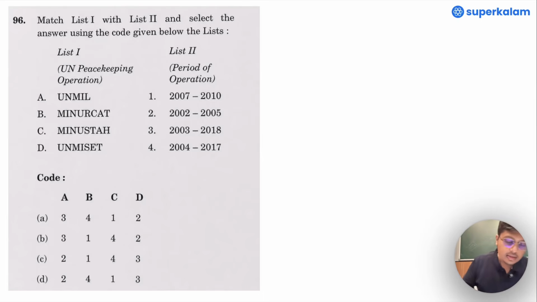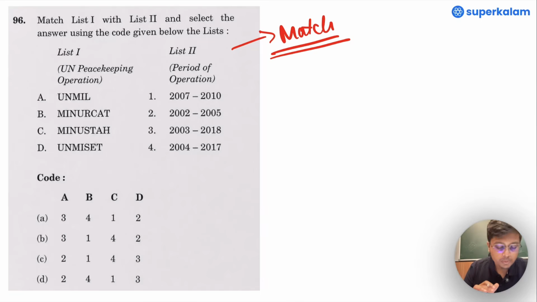Yes, this is a match the following based question, and if I were giving the exam, had I seen this question, I would not have marked this at all, because it is very difficult to know the specific dates, and to remember the peacekeeping operations.